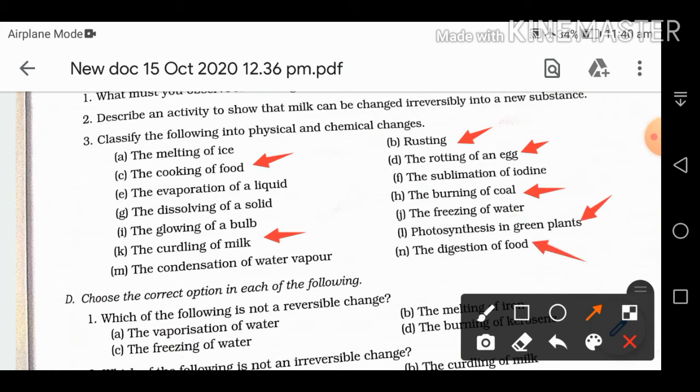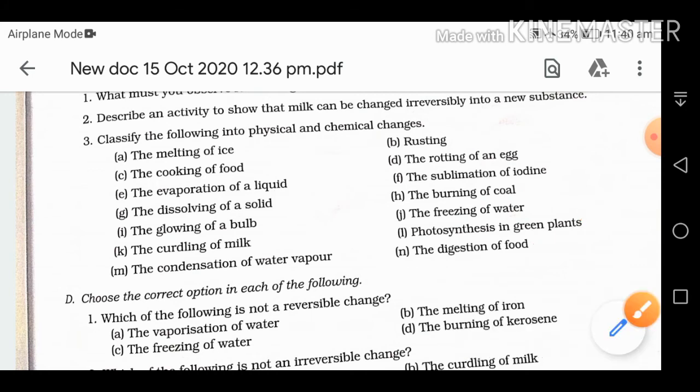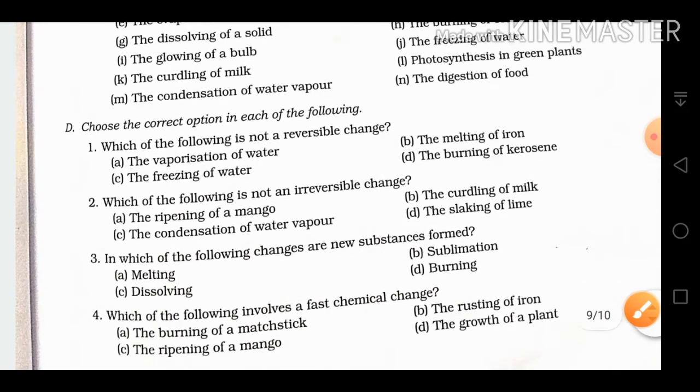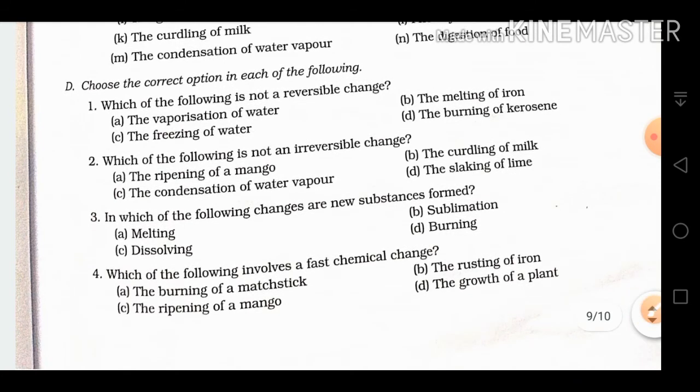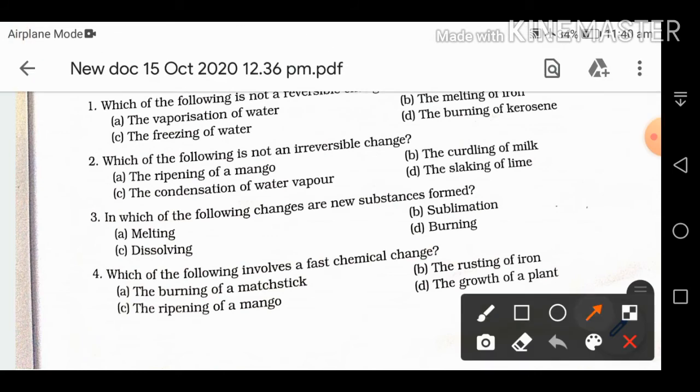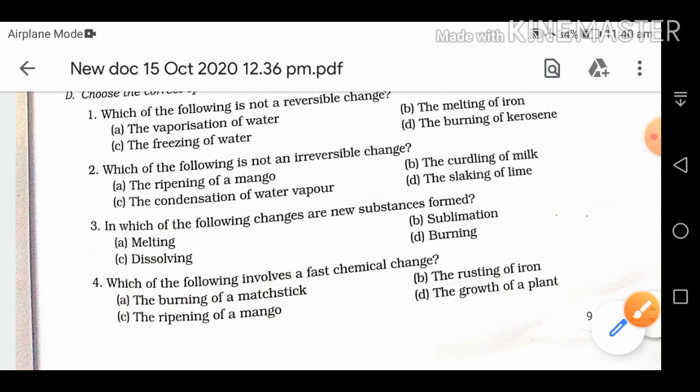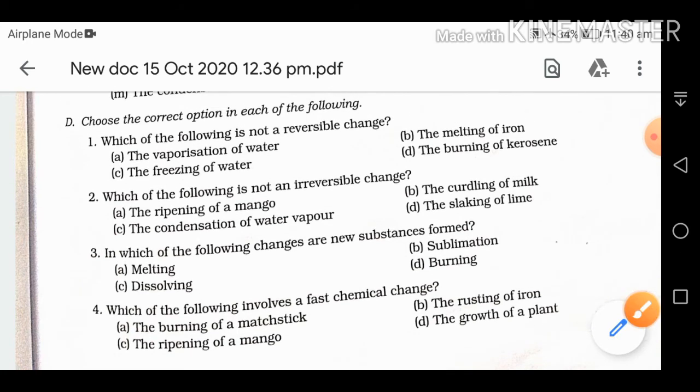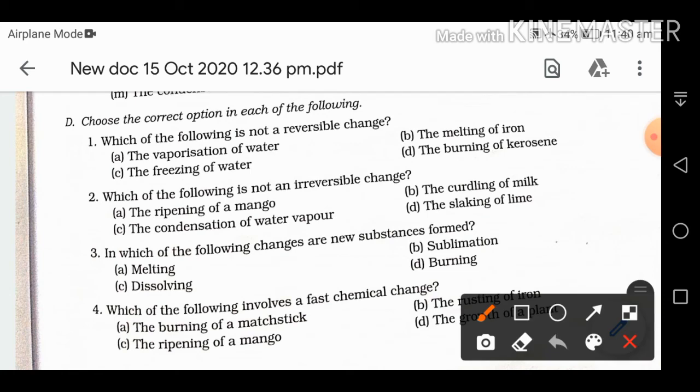Then next we have, choose the correct option in each of the following. So first one, which of the following is not a reversible change? Means you have to tell which is not a reversible change. So we can reverse melting, freezing, vaporization, but we cannot reverse the burning of kerosene.